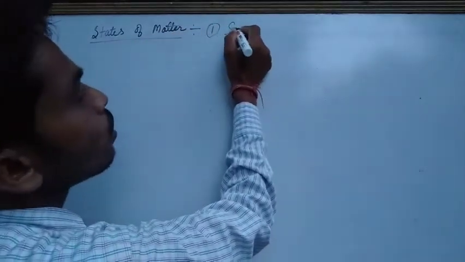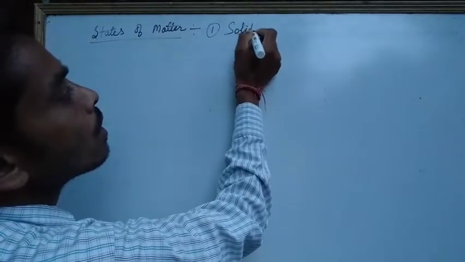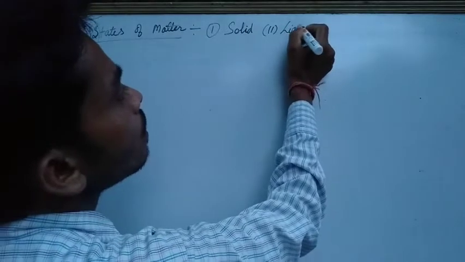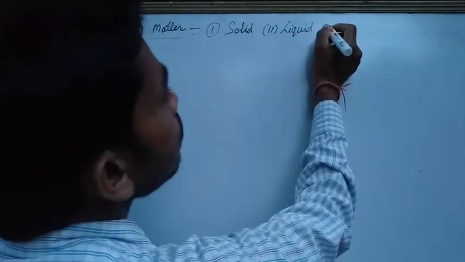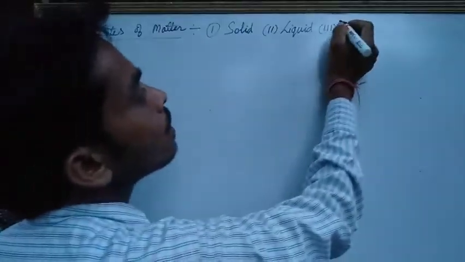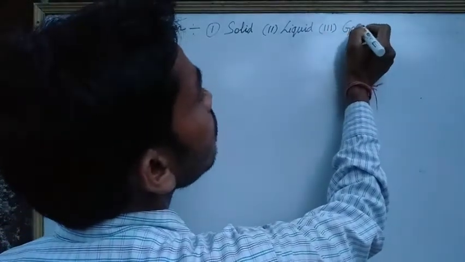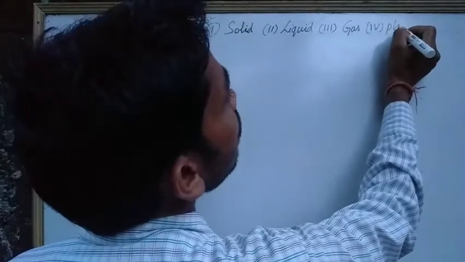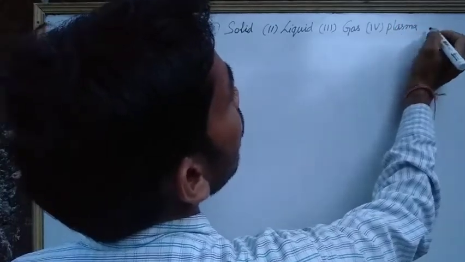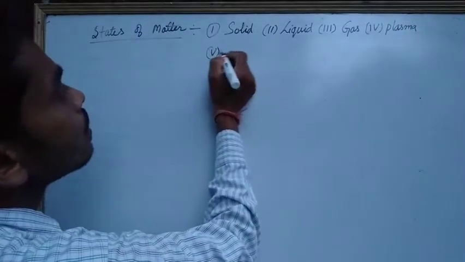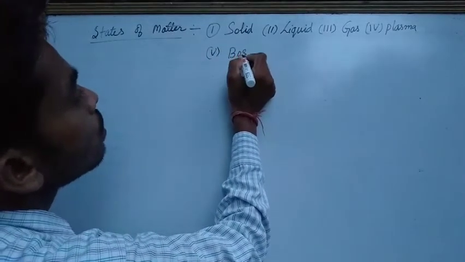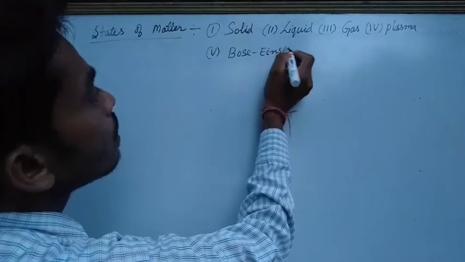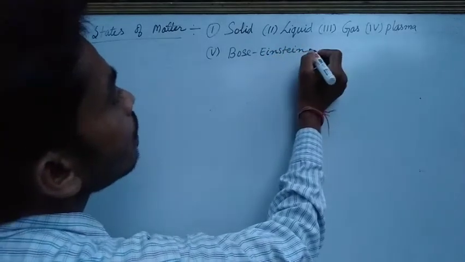First solids, second liquid, third gas, fourth plasma, and fifth is Bose-Einstein condensate.